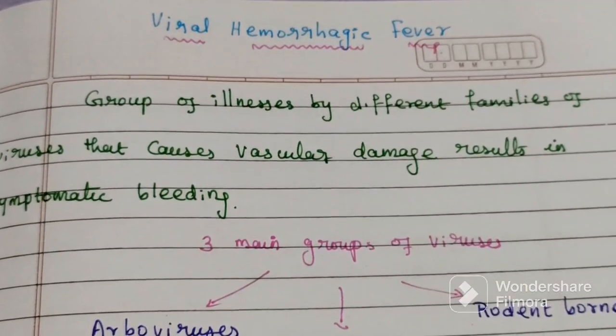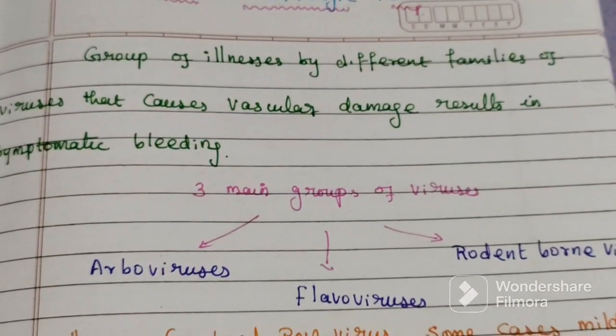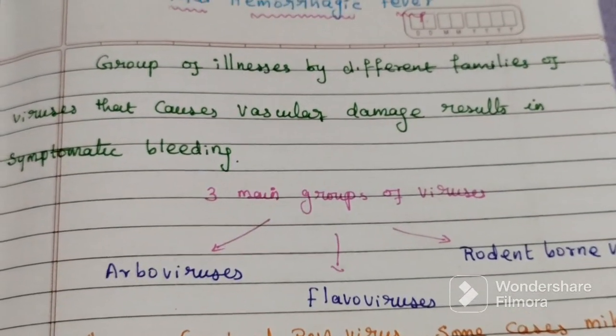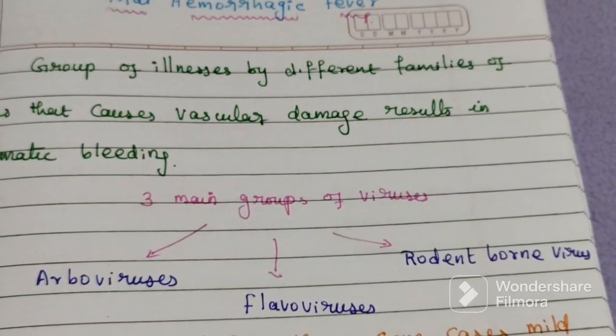There are three main groups of virus which cause viral hemorrhagic fever: Arbovirus, Flavovirus, and rodent-borne viruses.